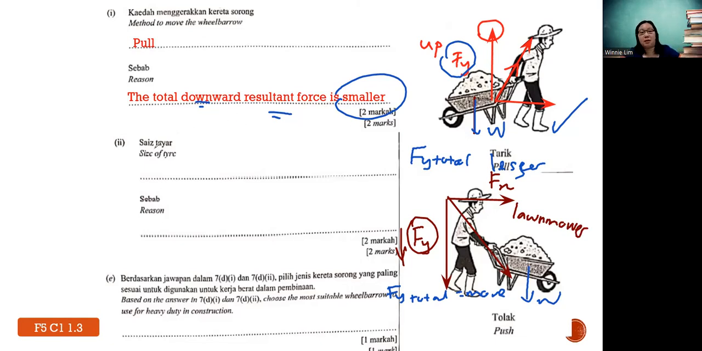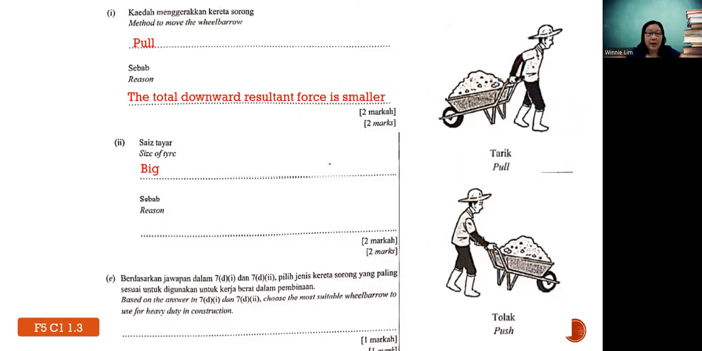Then the size of the tire, like I mentioned just now, has to be big. Why? Less pressure exerted, because pressure is force per unit area. Bigger area, smaller pressure.